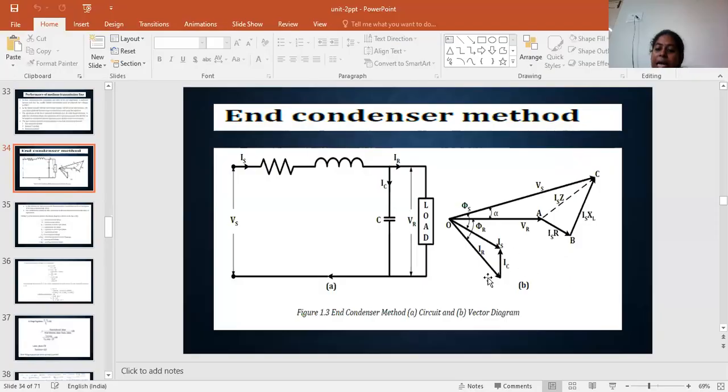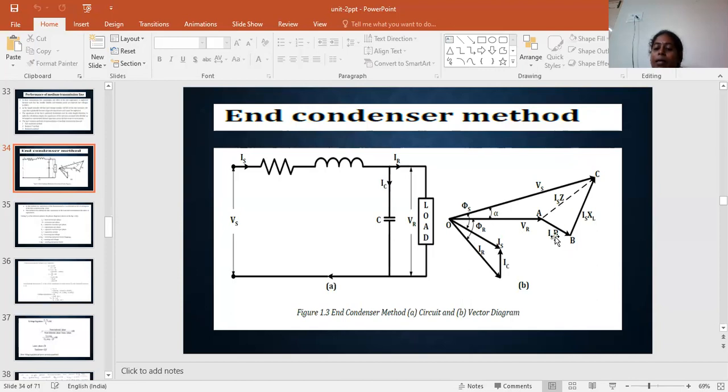This is the phasor diagram representation. Once again, VR is the reference vector. With respect to VR, Vs is at an angle of alpha. We can draw a line, and the drop can be represented here. The drop can be in the same direction with respect to Is. IR is at an angle of phi r, and Is with respect to Vs is at an angle of phi s.